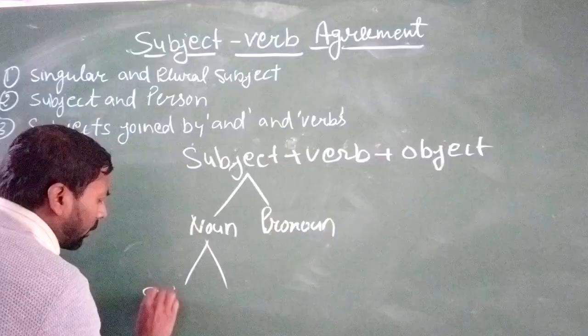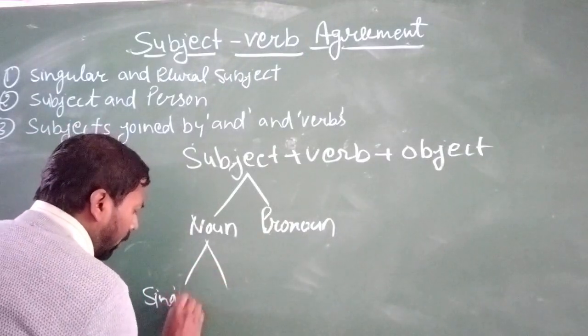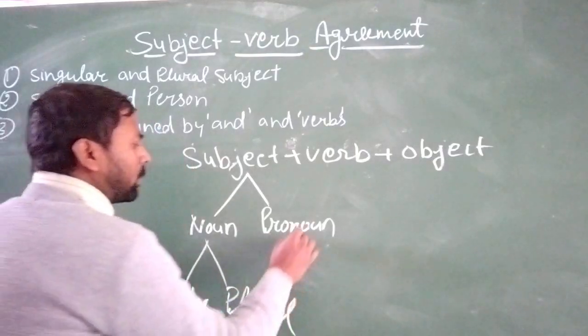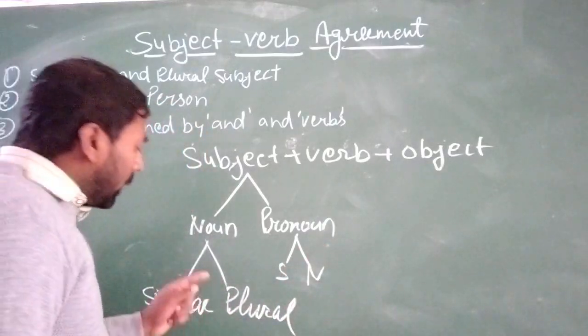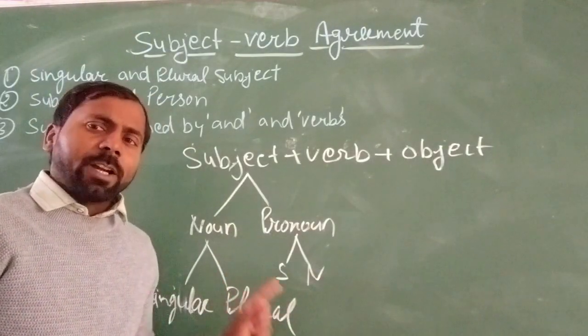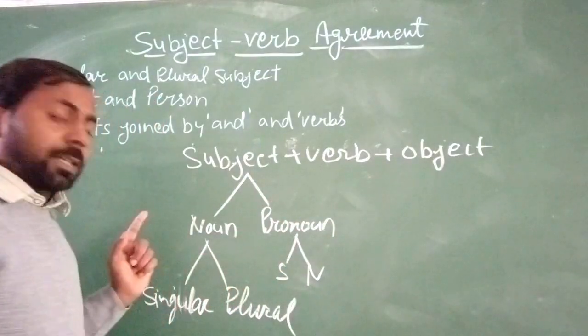It may be singular and plural. Why? Because this singular and plural number decides which type of verb is used with this subject.